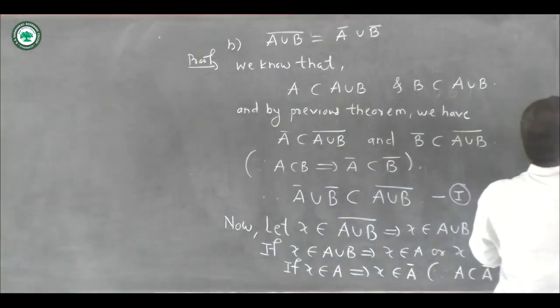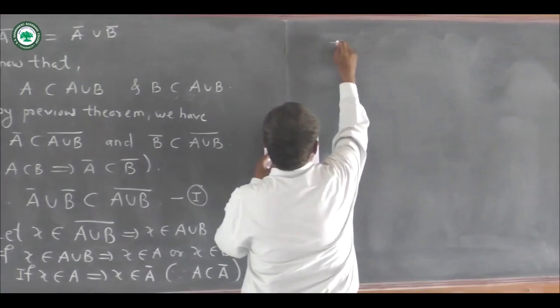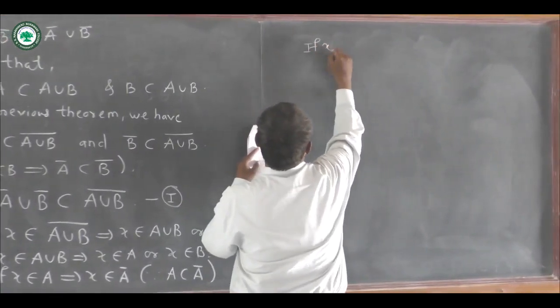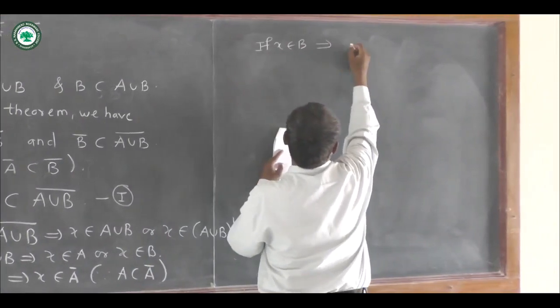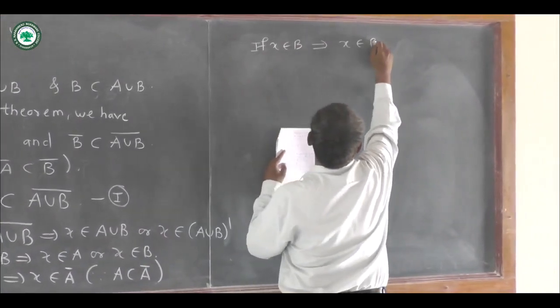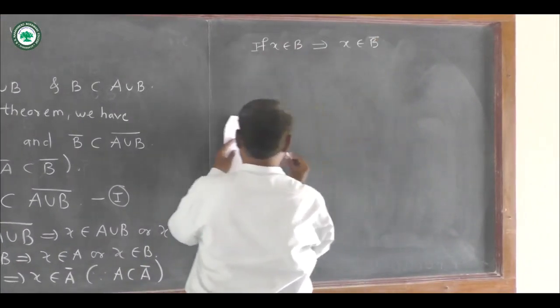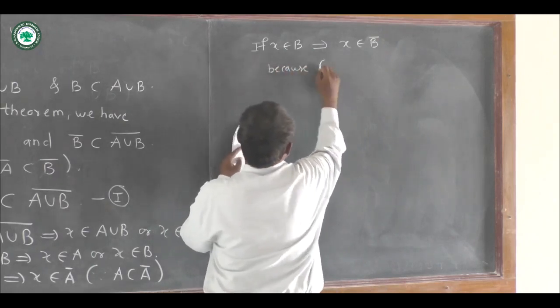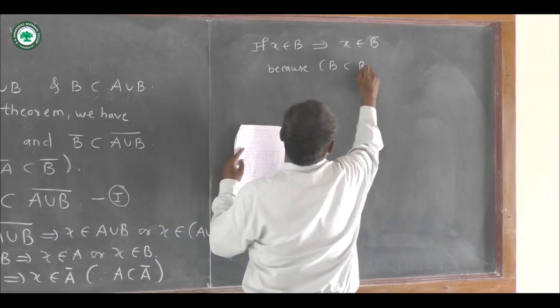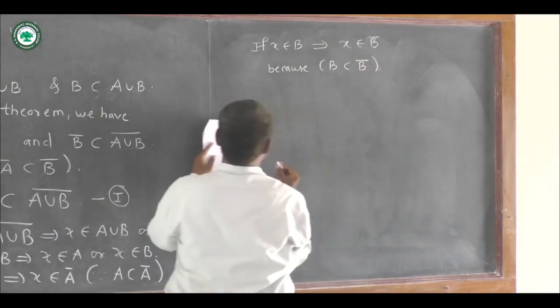Now if X belongs to B, then this implies that X belongs to B closure, because B is contained in B closure.